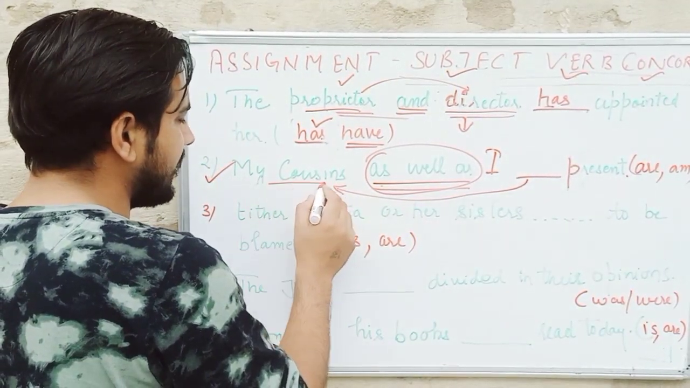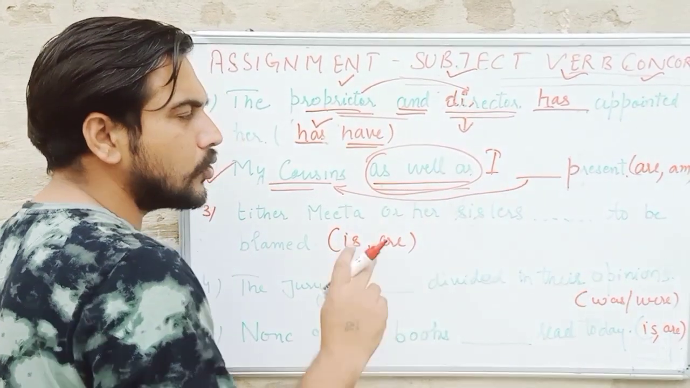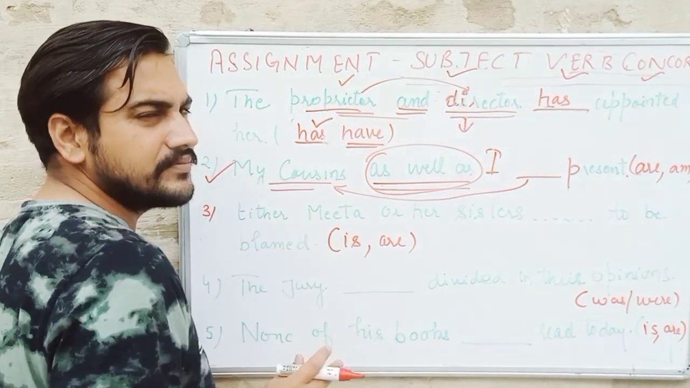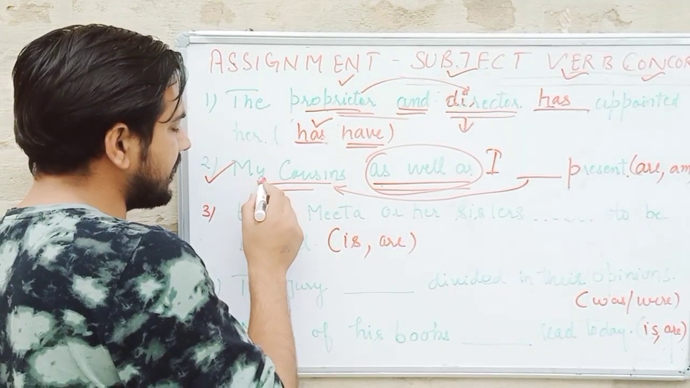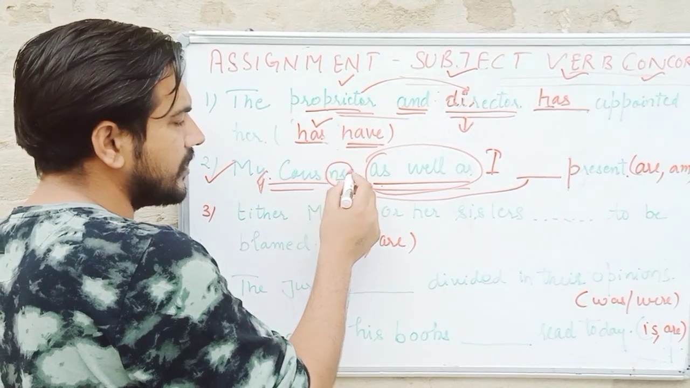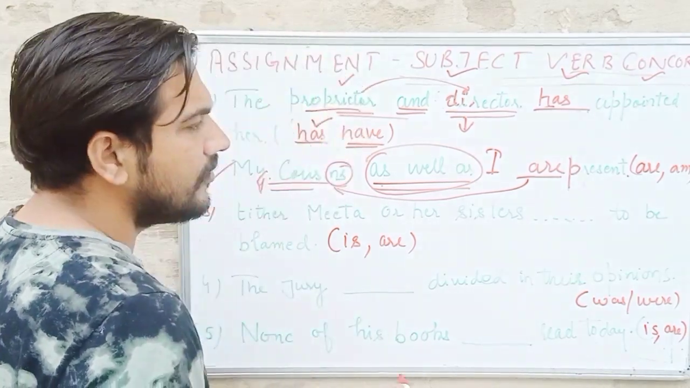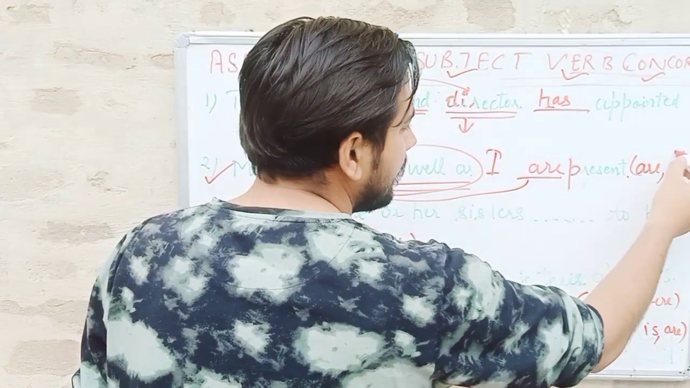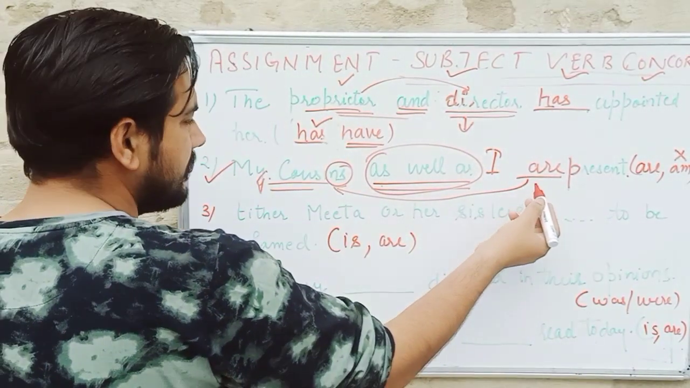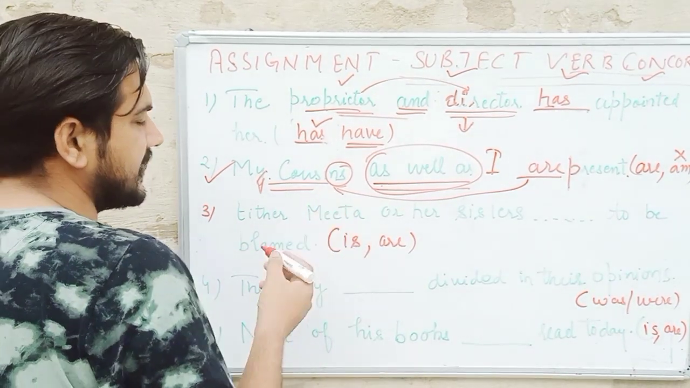Two subjects are there, "my cousins" and "I". So it agrees with the first subject. What is the first subject? "My cousins". Since "my cousins" is plural, the plural verb would be applied here, "are", instead of "am". We won't write "am" there because it agrees with the first subject.